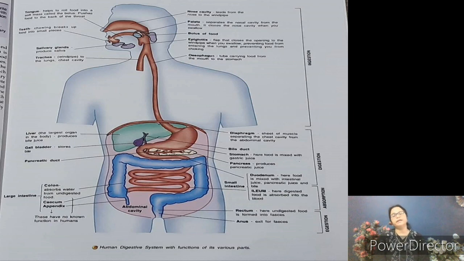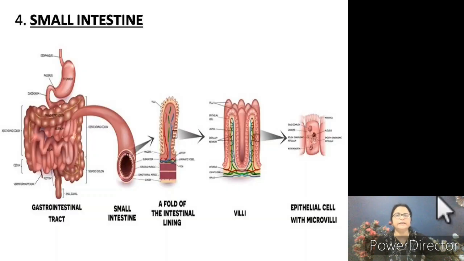After absorption, where it occurs? In the small intestine. How? With the help of which process? That is known as the villi. With the help of villi, it occurs. Where it is present? In the small intestine, finger-like projections.